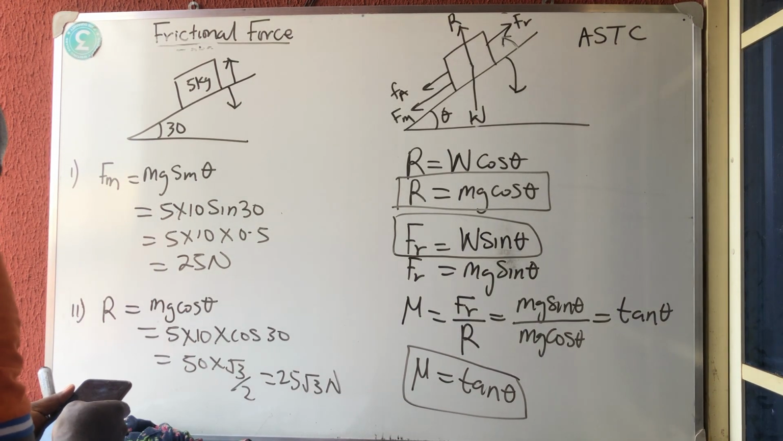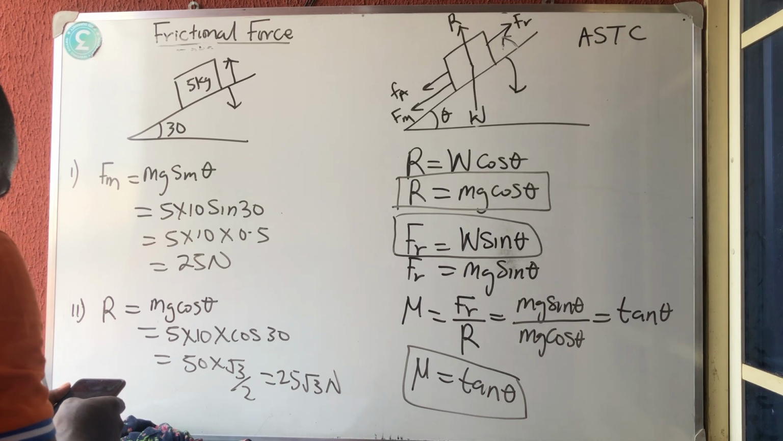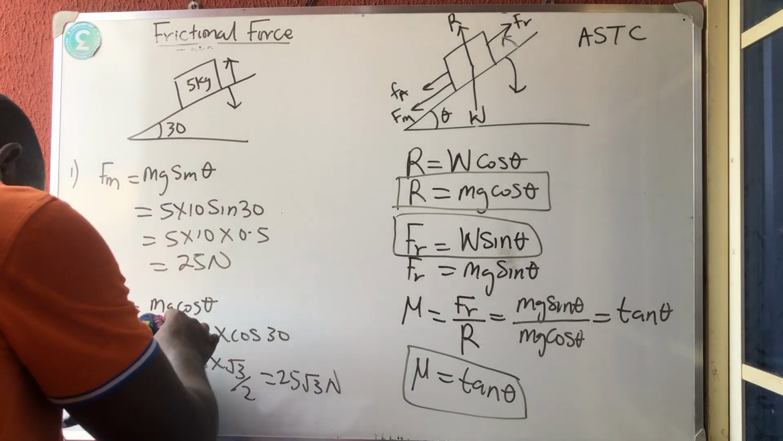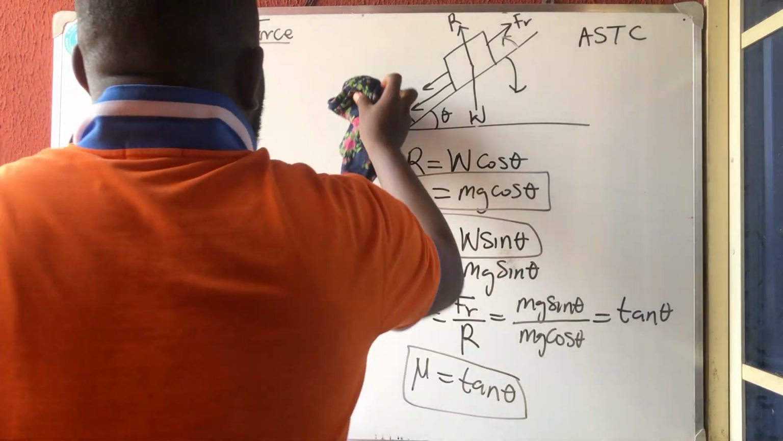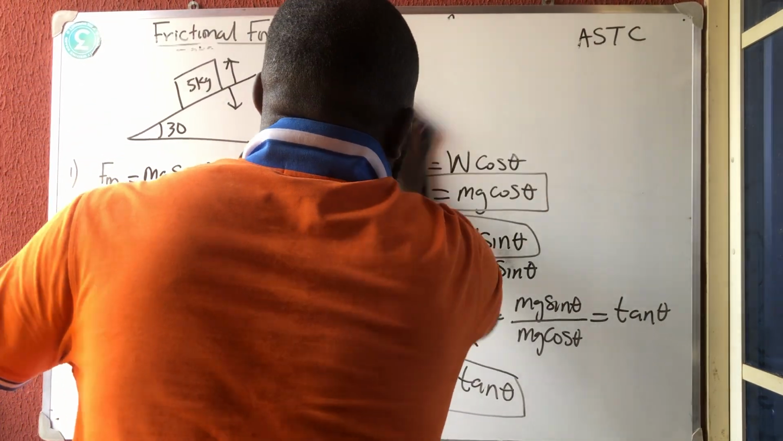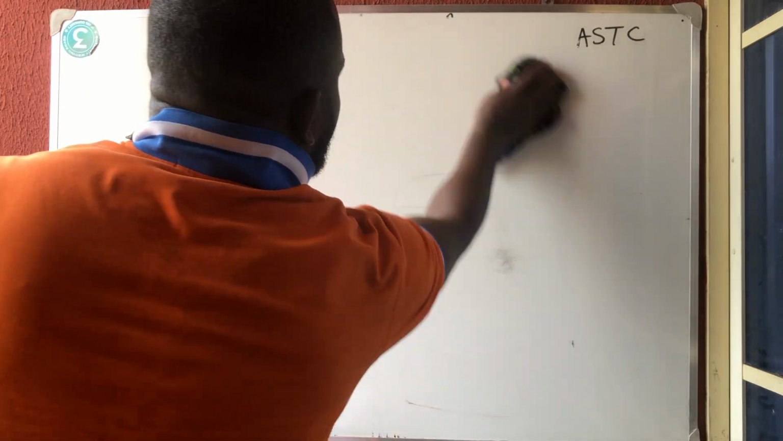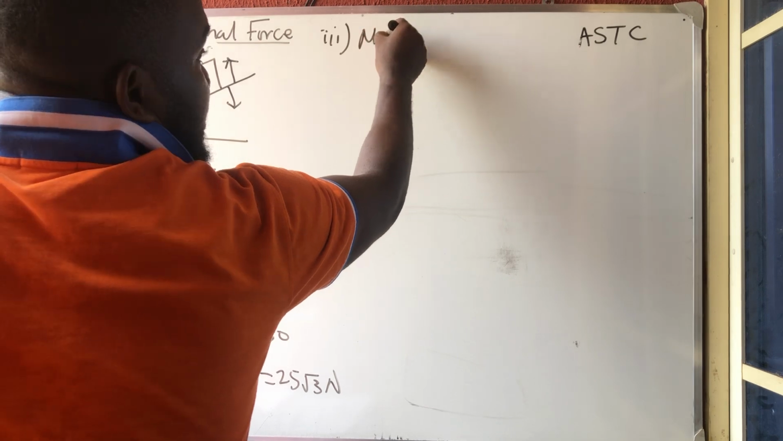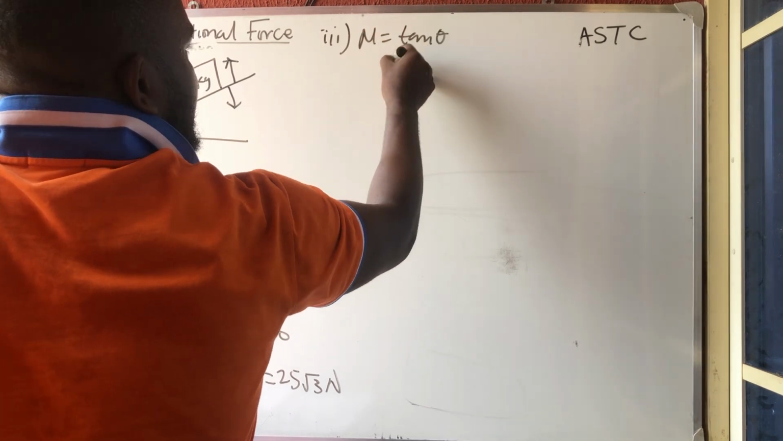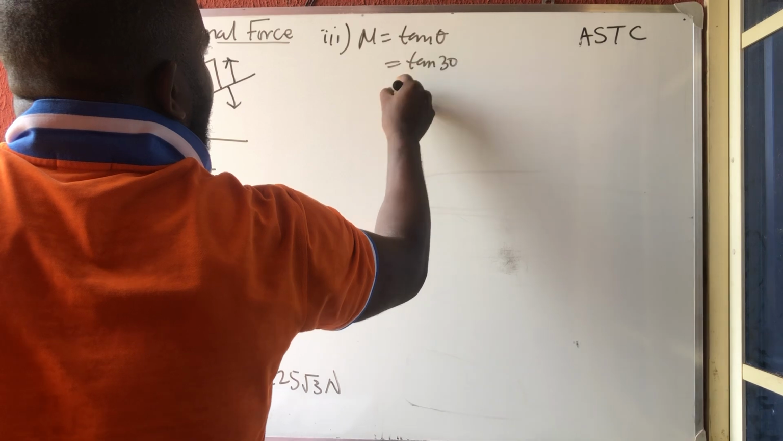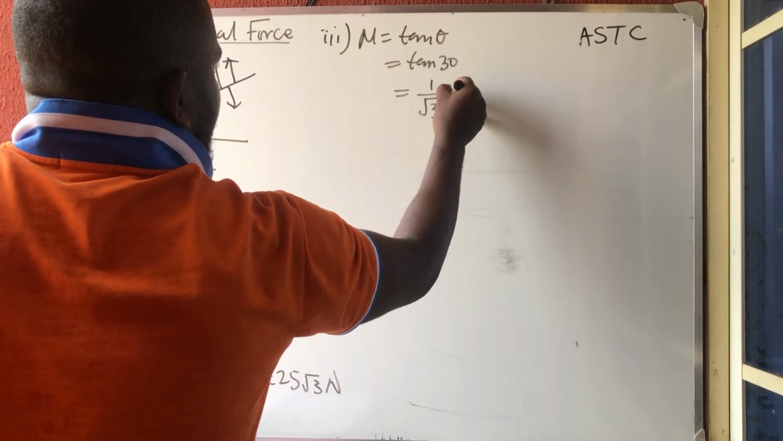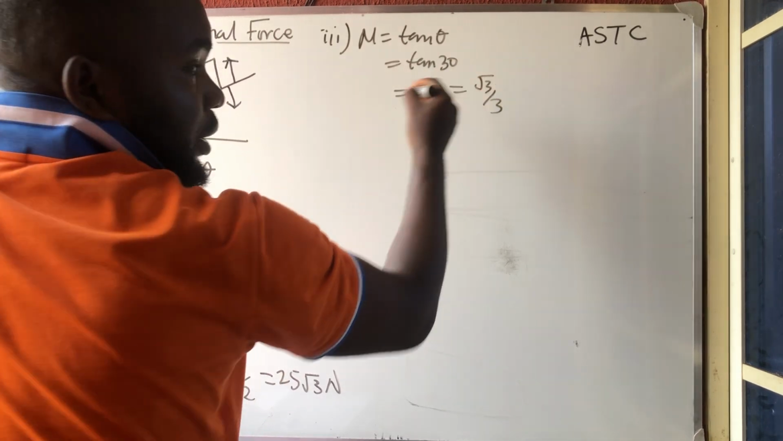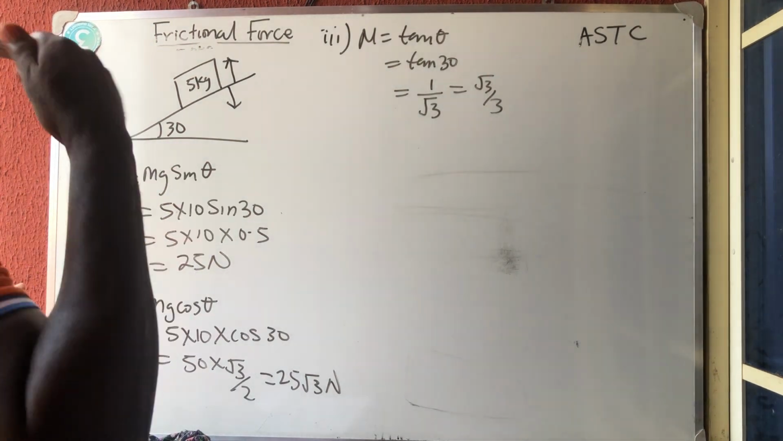The next one they say we should calculate is the coefficient of friction. The coefficient of friction is mu, and mu is simply tan theta, that's all. (iii) Mu is simply tan theta, which is tan 30, and tan 30 is 1 over root 3, which is root 3 over 3. That's all.